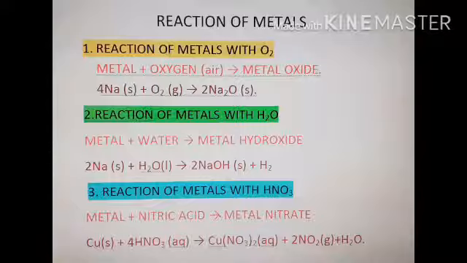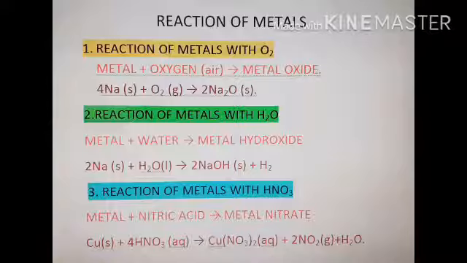Now let's see the third reaction of metal with HNO3, that is nitric acid. When a metal reacts with nitric acid, we get metal nitrate, also called nitrate salts of metal. Let's take an example. When copper, Cu, which is solid in state, reacts with nitric acid, that is HNO3, which is aqueous in state, we get copper nitrate plus nitrogen dioxide and water.